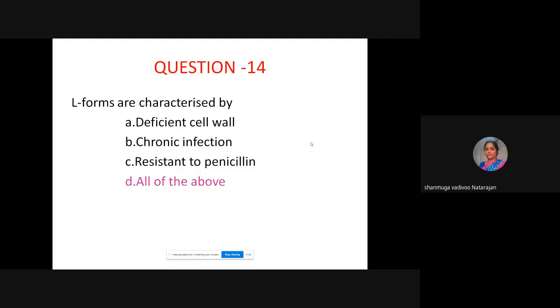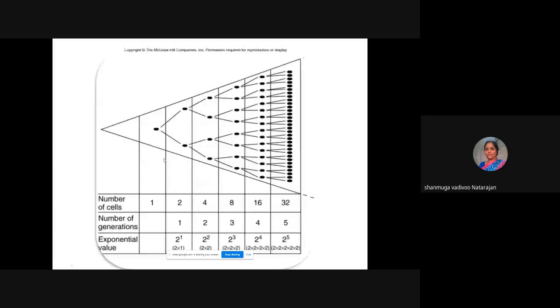So all the L forms are deficient of cell wall and they can cause chronic infection and they are resistant to penicillin. Why are they resistant to penicillin? Because penicillin acts on the cell wall. So all the above. So here now we will go to the physiology.